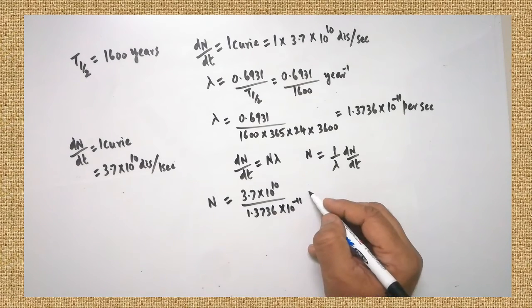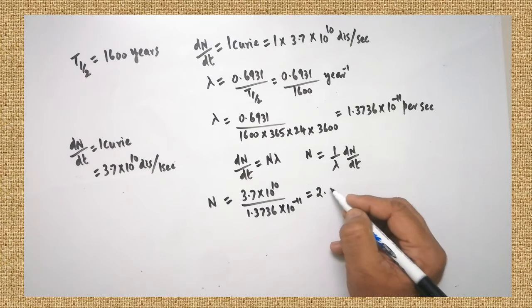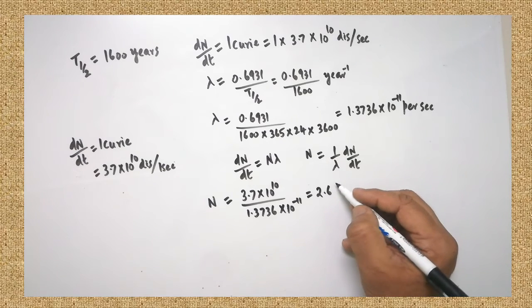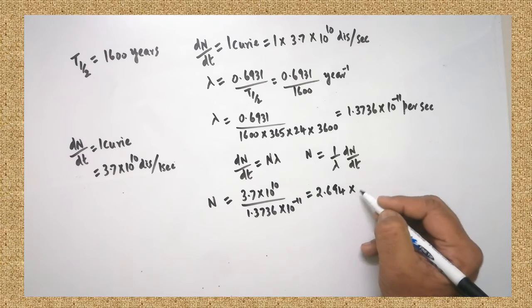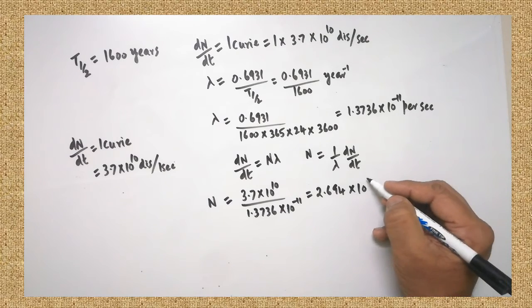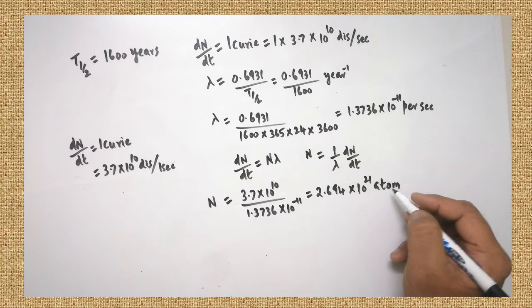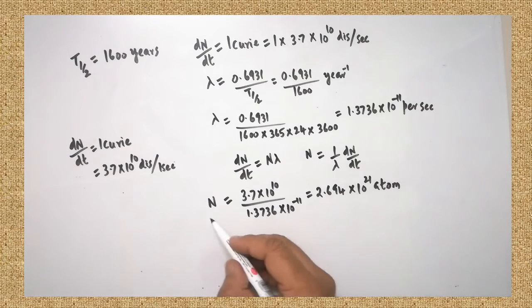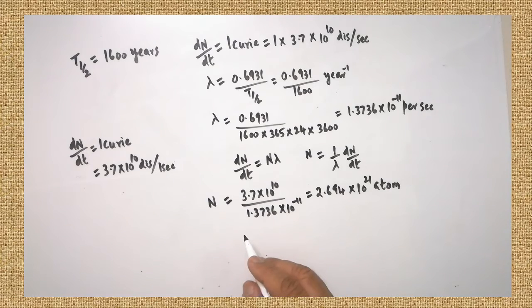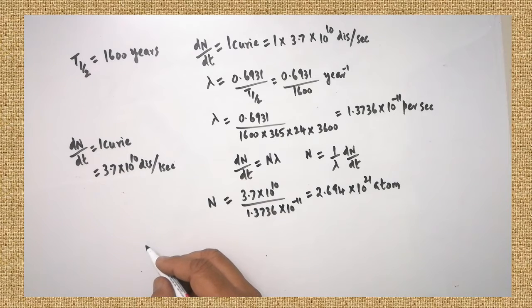So this is the value. After calculation you will get 2.694 into 10 to the power of 21 atoms. So this many atoms have disintegrated. This is called N. Are you clear? Now we have to use Avogadro's hypothesis, Avogadro's principle.